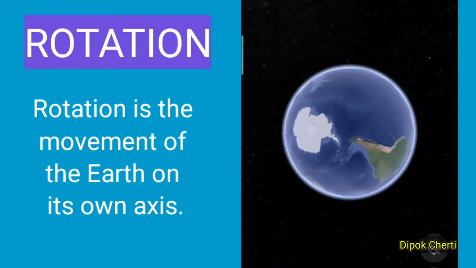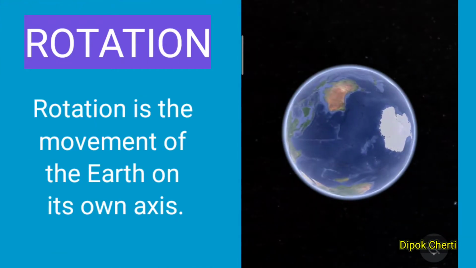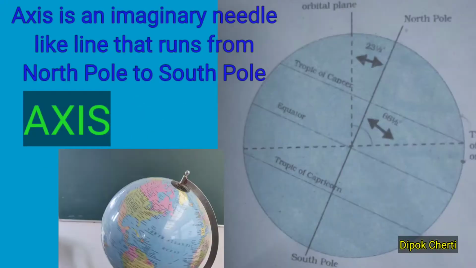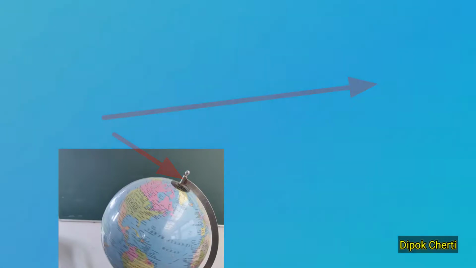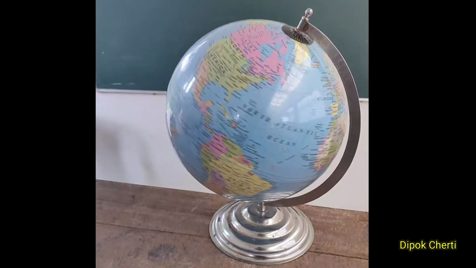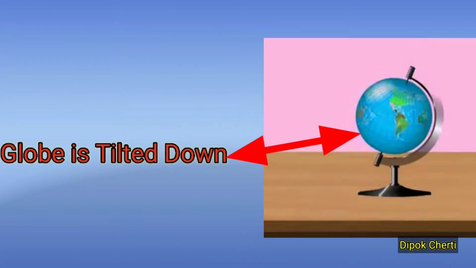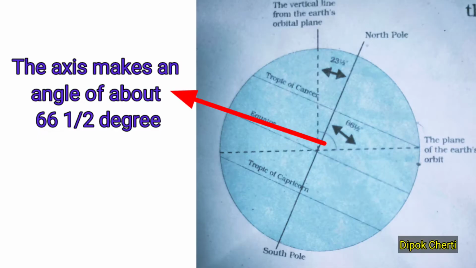Students, let us first know about rotation. Rotation is the movement of the Earth on its axis. The axis is an imaginary line which runs from North Pole to South Pole. Students, as you have seen the globe, the Earth is like the globe. See, the globe is not very straight. It's tilted in its axis. So, the axis makes an angle of about 66.5 degrees in its orbital plane.